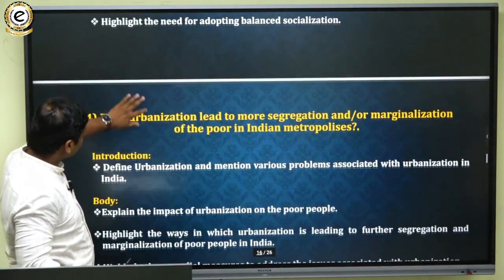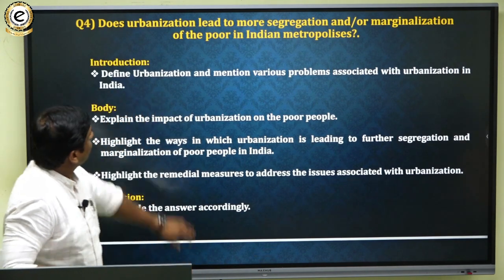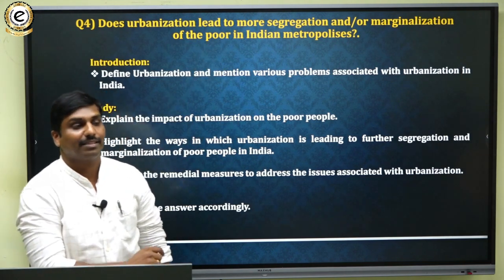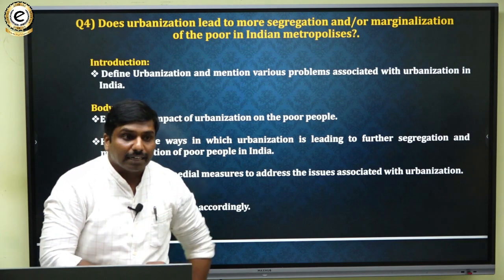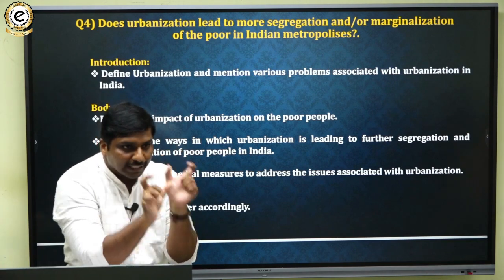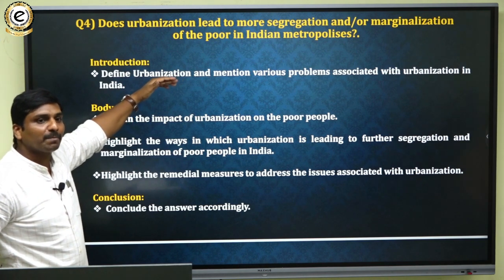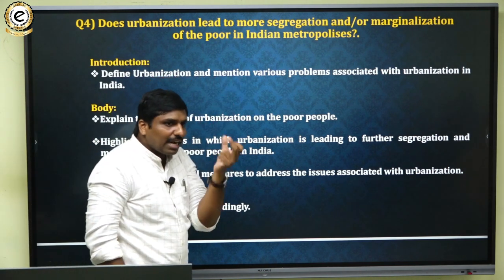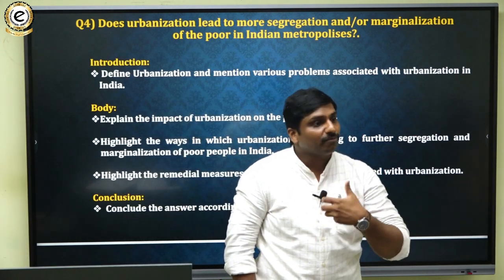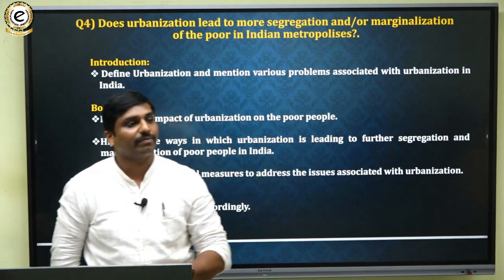Then the next question is with respect to urbanization. So here the question is, urbanization led to more segregation or marginalization of the poor in the Indian metropolises. So the central theme of the question is urbanization and its impact on the poor people. In the introduction, you have to define urbanization, and then you have to slightly mention various problems associated with urbanization, like increased crime rate and all such kind of things.